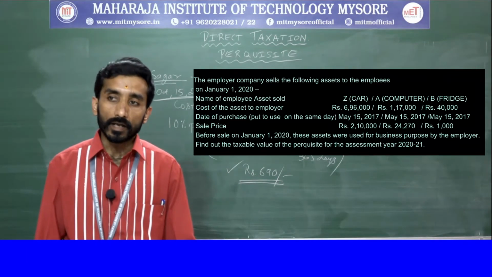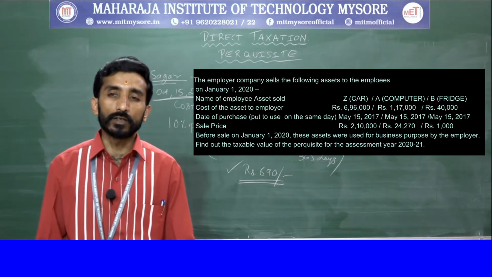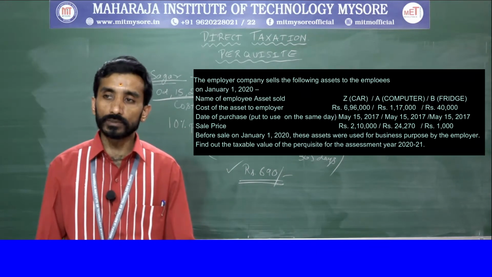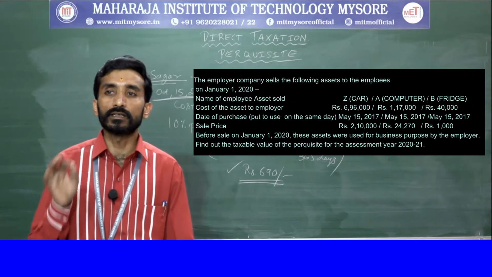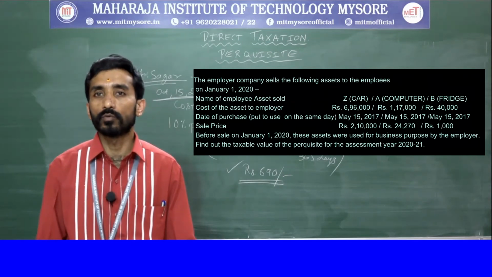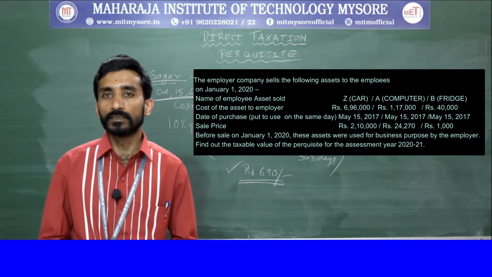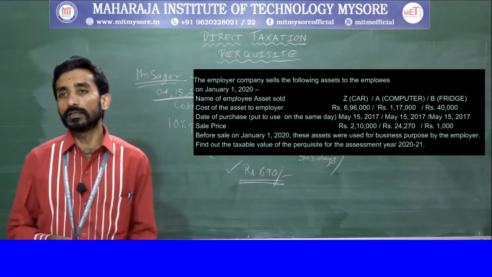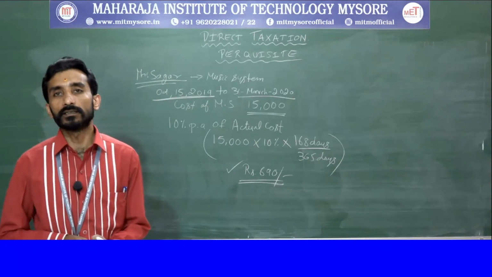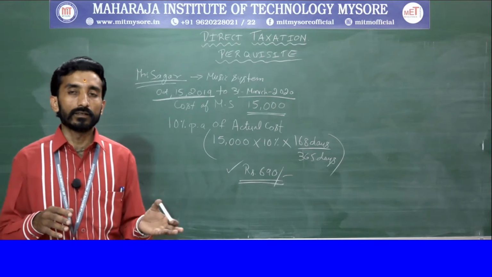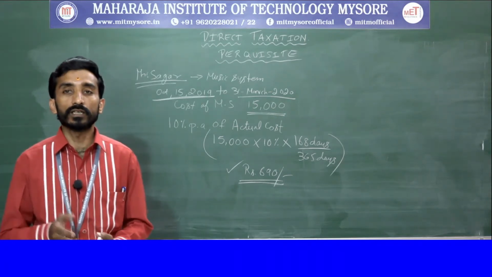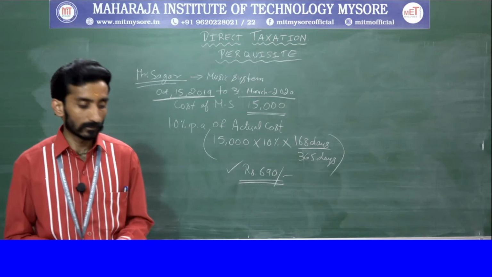Out of this, you need to find out the taxable value of the perquisite for the assessment year 2020-21. So we will go with a calculation so that we will understand the aspect of perquisite with respect to sale of movable assets.